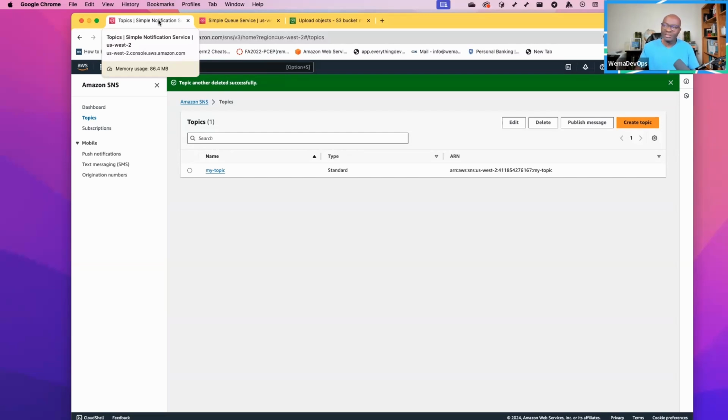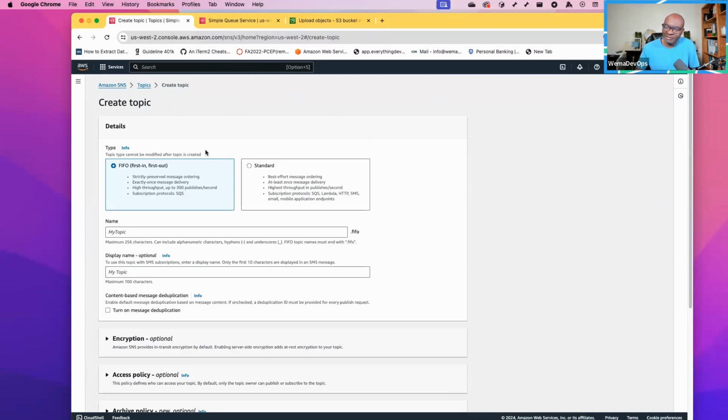So you can create a topic, and a topic is basically just like a channel of communication. If I go to SNS, I can create a topic. As we mentioned earlier, there are two types of topics you can create. FIFO means first in, first out. It preserves message ordering, so the first message that comes in is the first message that is sent out. If you want to strictly preserve message ordering, then use this type of topic.